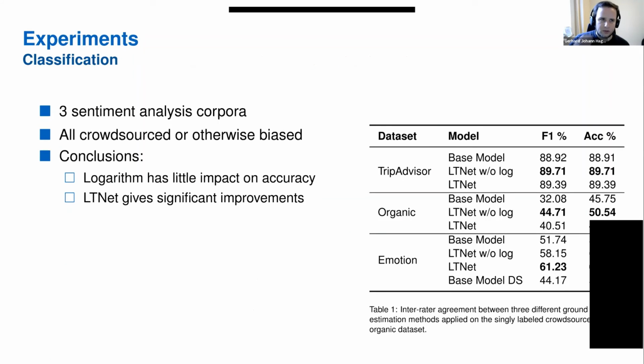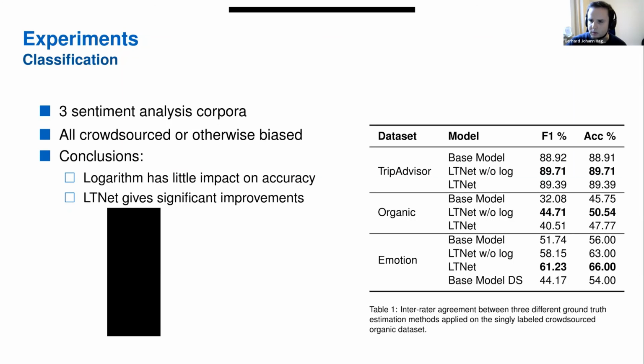Then there's a third experiment where we do a straightforward sentiment classification on three data sets: the general TripAdvisor data set, which you saw initially, our own organic data set, which is singly labeled, and an emotion data set, which is also from the literature, from a Matrices paper.